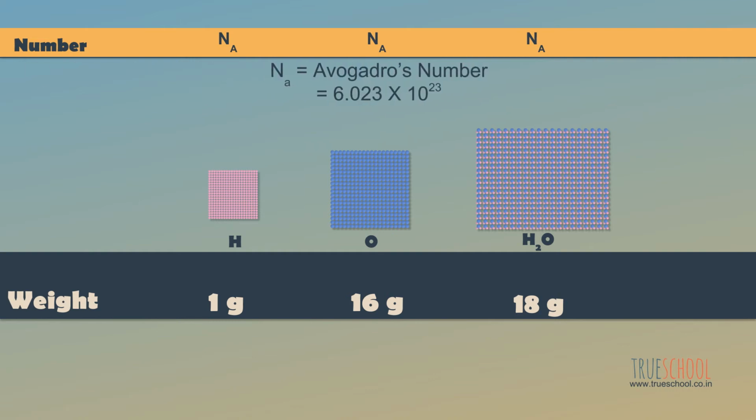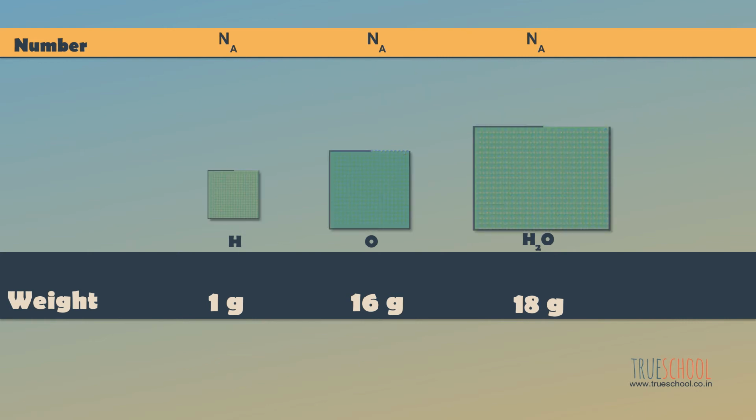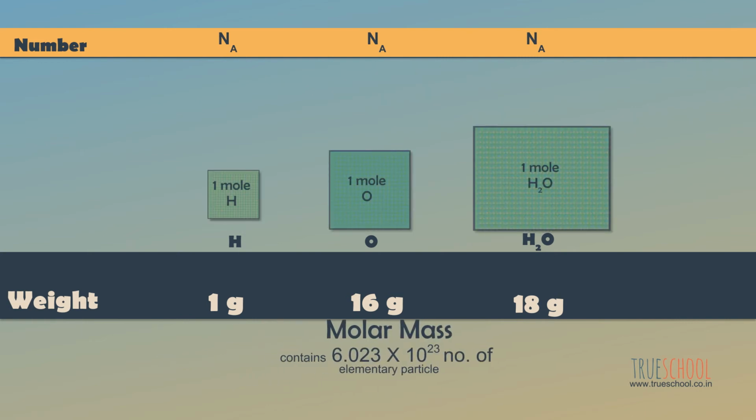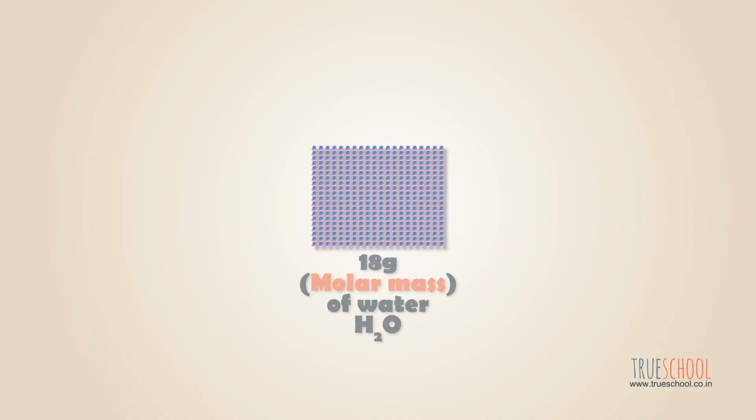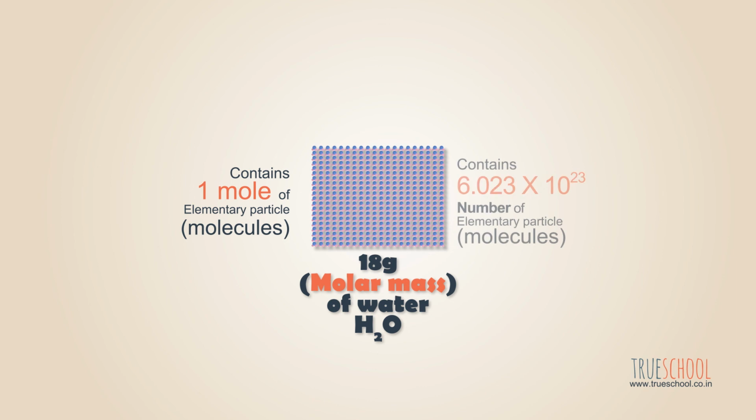This number was Avogadro's number, and the mass of any substance which contains 1 mole of elementary particles is called molar mass. Remember this final statement. 1 molar mass of a substance contains 1 mole of elementary particles, which is equal to 6.023 × 10^23 elementary particles.